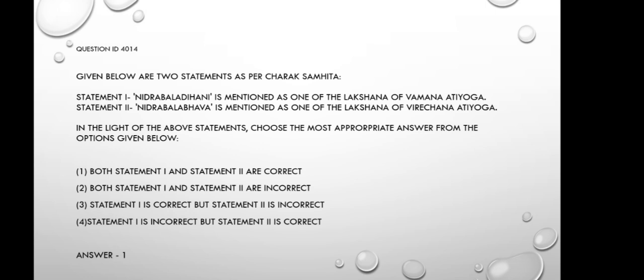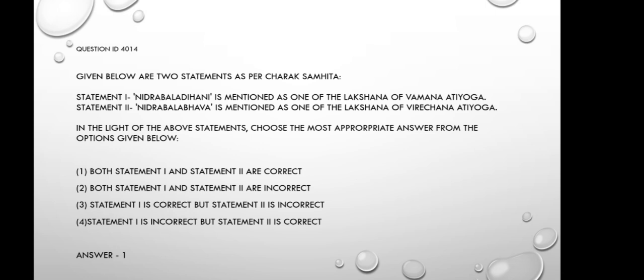Looking into statement 1, in Charaka Samhita Siddhisthana chapter 1, Samyak, Ati and Ayoga of all Panchakarmas has been explained. In Vamana Atiyoga, it is said that Trinmoha Murcha Nidra Baladihani Vamane Aticha Syat. So, Nidra Baladihani is a Lakshana of Vamana Atiyoga.